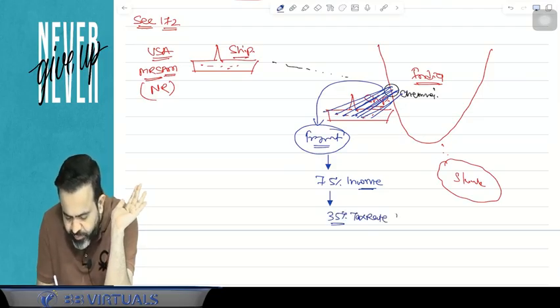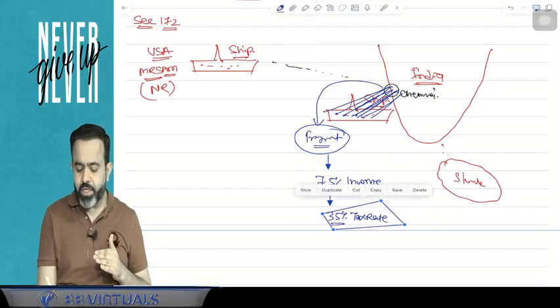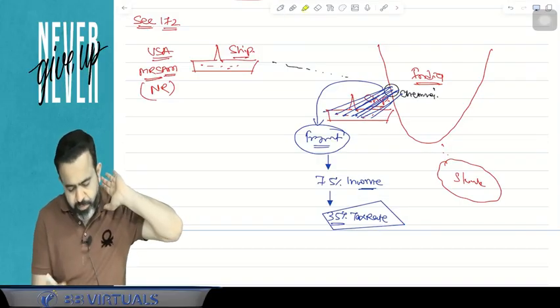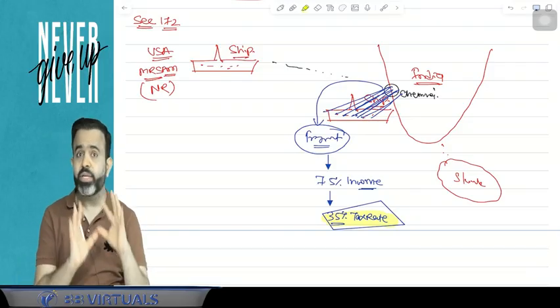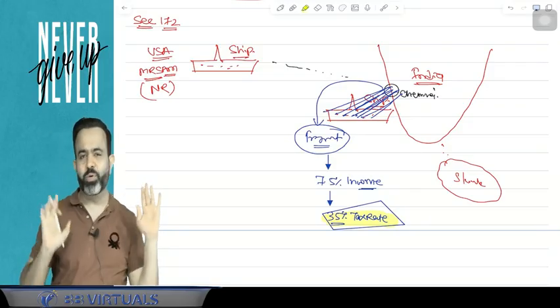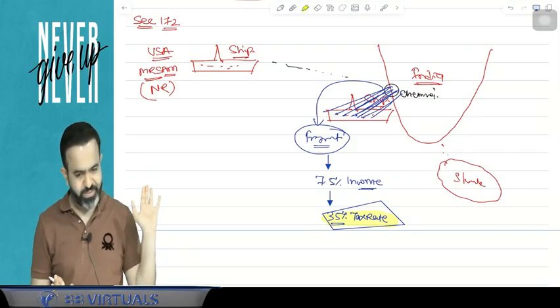Here the tax rate is 35%, meaning whatever tax rate is applicable for a foreign company. As of today, the foreign company tax rate is 35%. So at the rate of 35%, that person has to pay the tax in India. And if that person pays the tax in India, only then will we allow the ship to leave the Indian port. Otherwise we will not allow that ship to leave the Indian port.